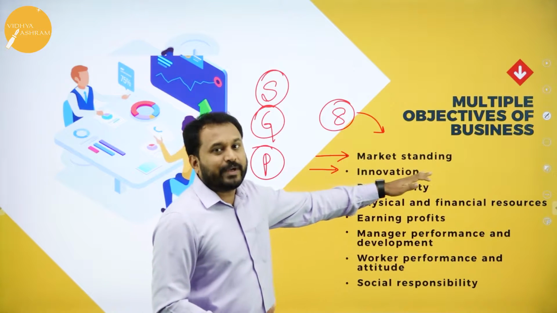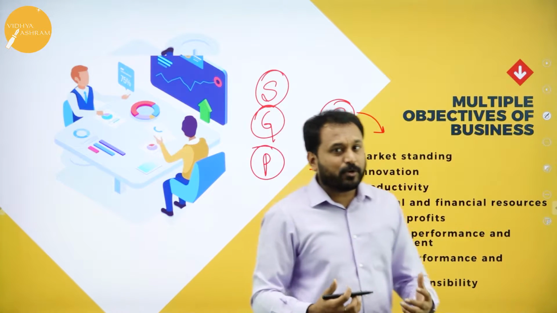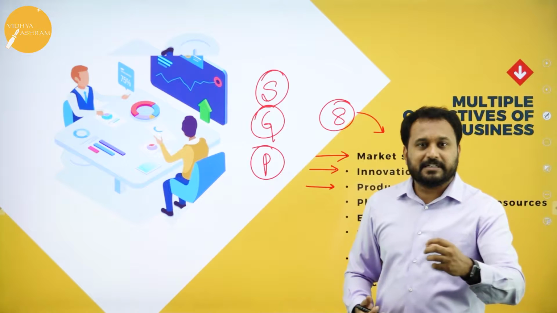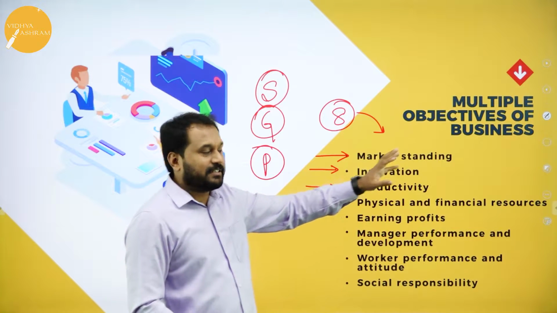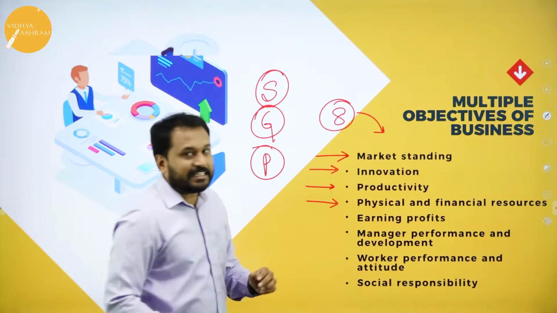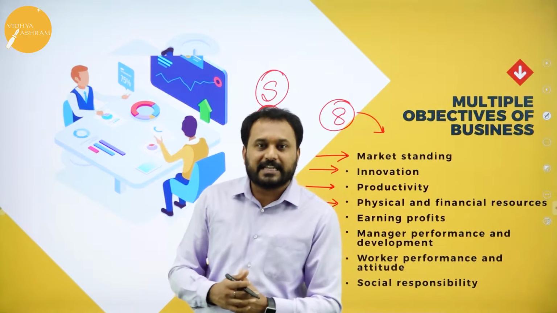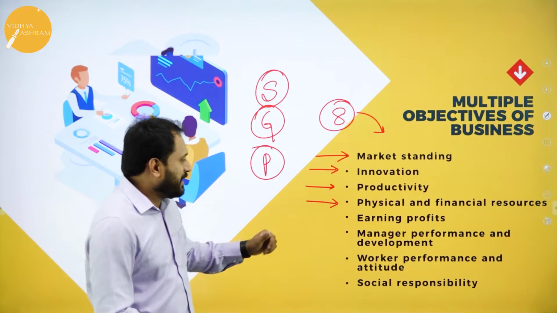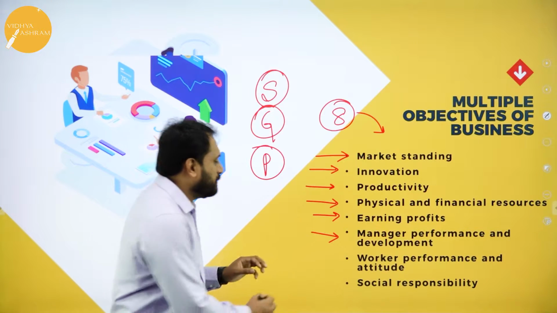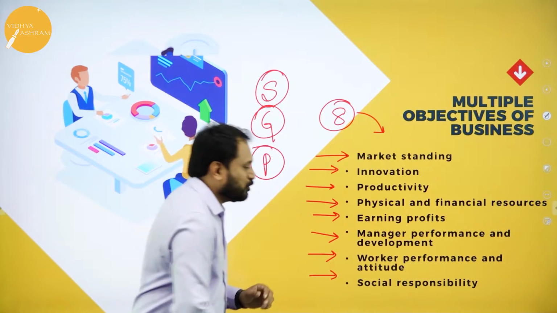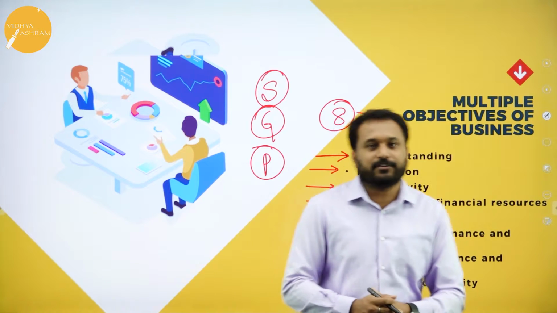That is through innovation. The next thing here is more productivity, right? The more productivity, in the way innovation is there, creativity is there, productivity is there, you will go with quality as well as quantity. That is what your objective should be. The next thing here is physical and financial resources. Even that you are supposed to understand. This is the multiple objectives of business. Coming here, you have the next, earning profit, manager performance and development, worker performance and attitude, and the next thing is social responsibility. I'll teach you all these things in a different way that you will never forget.